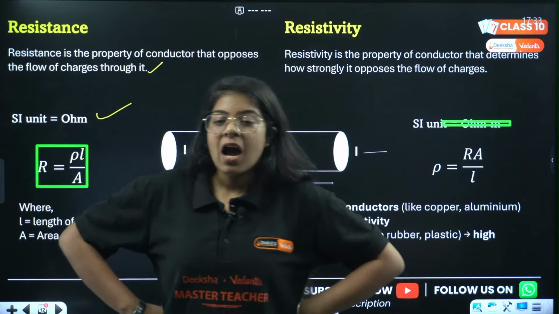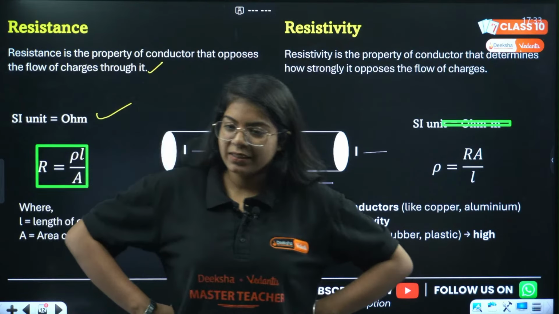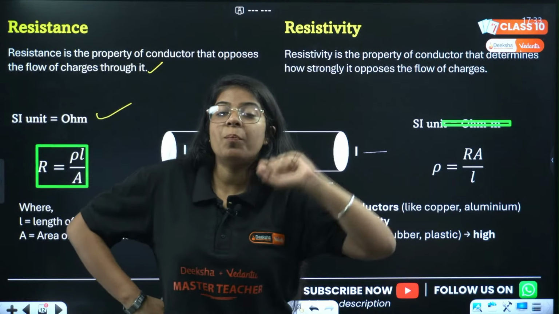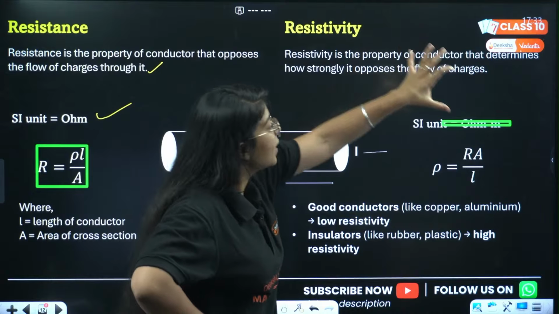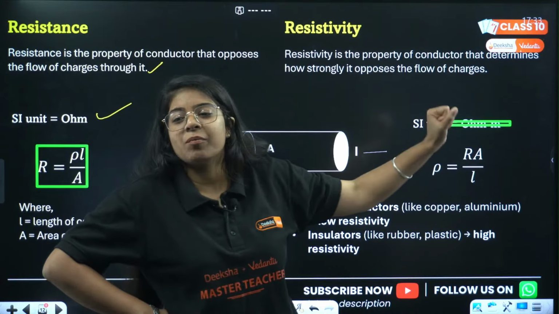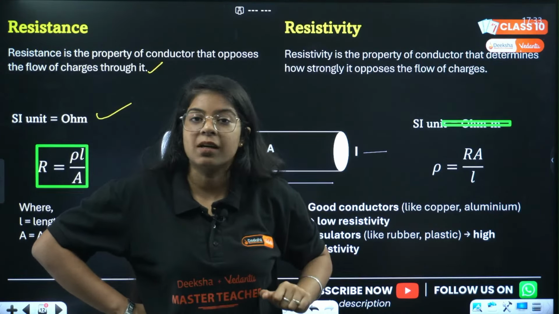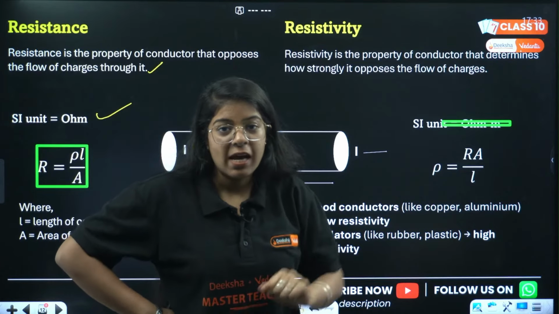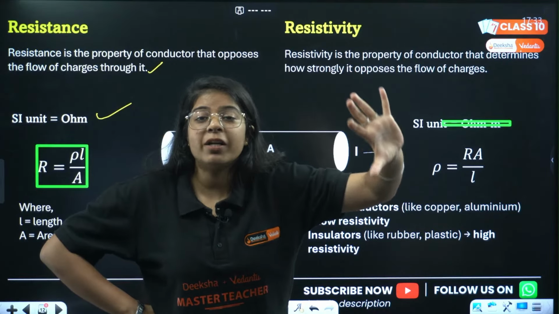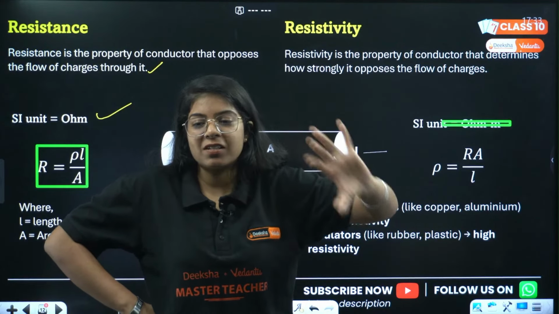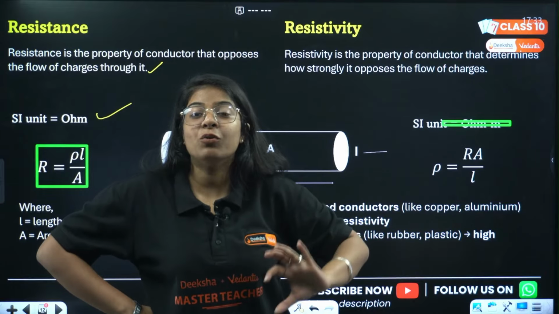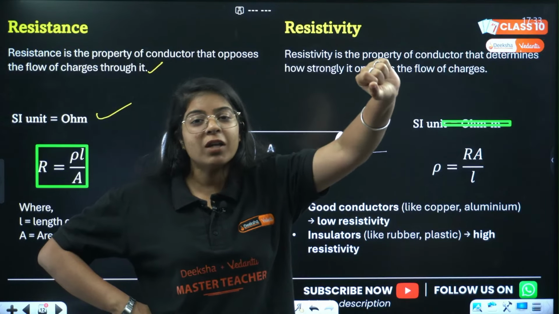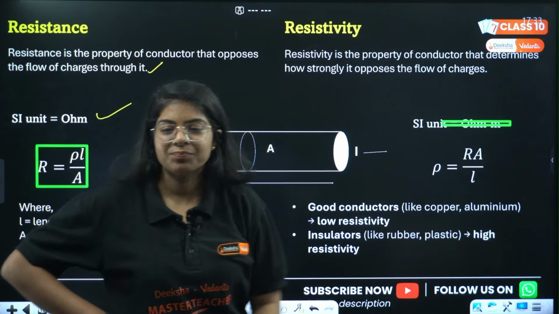How will resistance provide in a conductor? Okay. Look, resistivity is the property of that conductor which determines how strongly it opposes the flow of charges. How strongly it opposes the flow of charges. If it's a big guy, the probability of you running back is much more. If it is a small kid, the probability of you running back is not that much. So resistivity of the big guy is so much more than the kid. Okay.